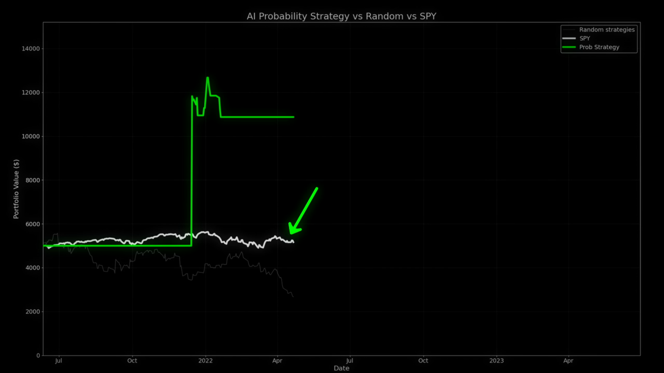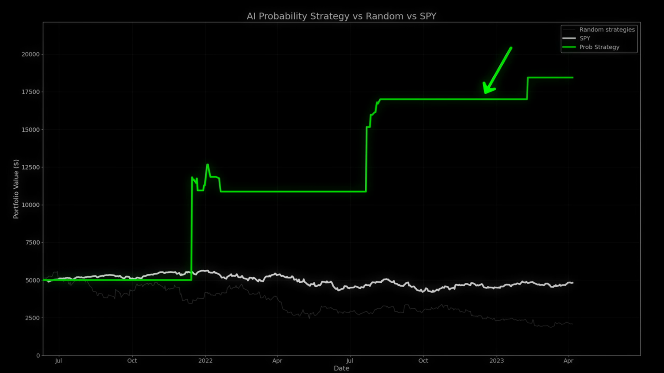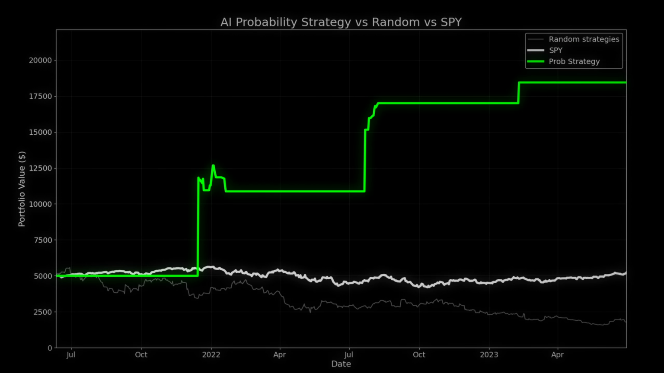The white line is just someone that invested an equal amount of money into every single company in my list of 1,000 tickers. And the green line is the AI model portfolio, which appears to be doing quite well, but you're going to see in a moment that it is misleading.